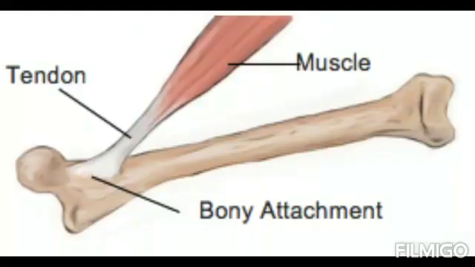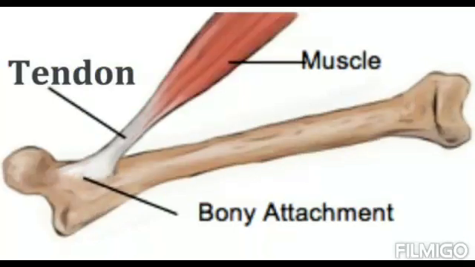Now tendons. What are tendons? Tendons are the fibrous connective tissues which will help to attach the skeletal muscles to the bones. The skeletal muscles will be attached to the bones with the help of the tendons.